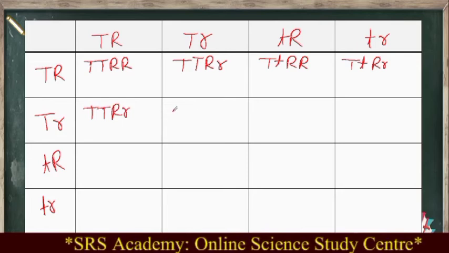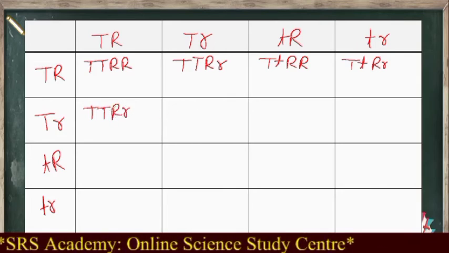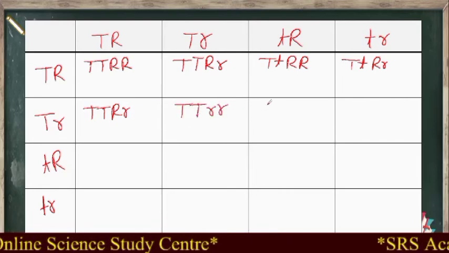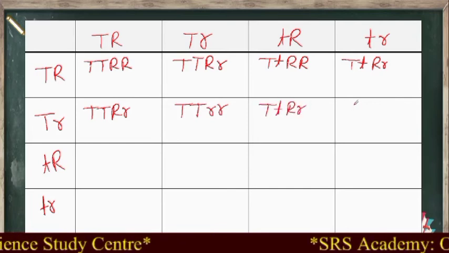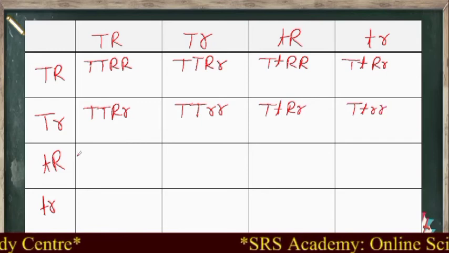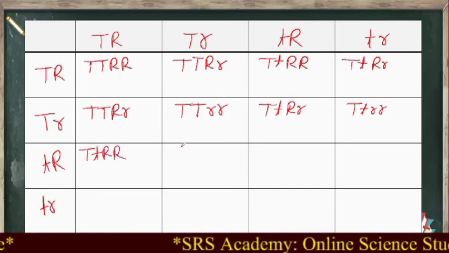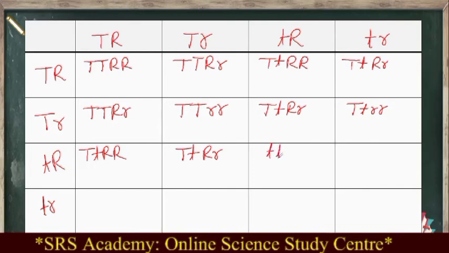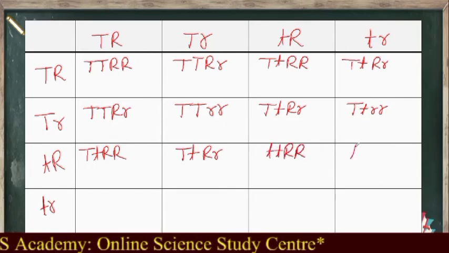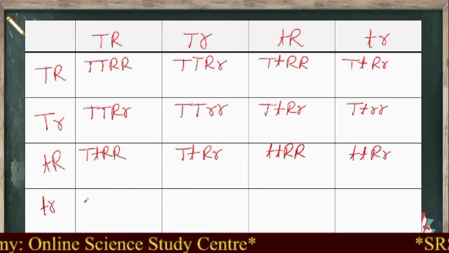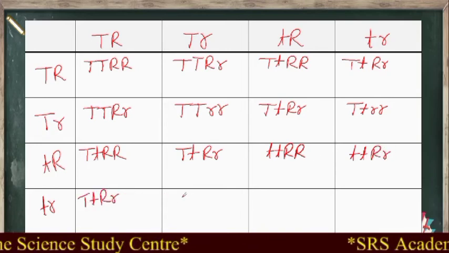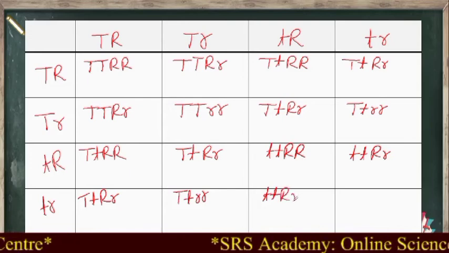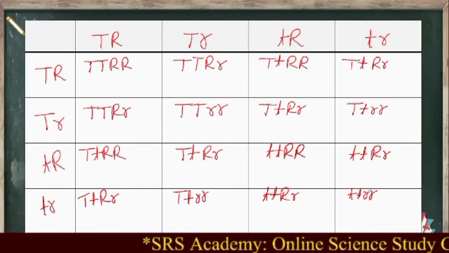And keep it in mind, whenever you are writing these factors, always the capital letter should be written first, then the small letter. Okay, so now I have completed the table.